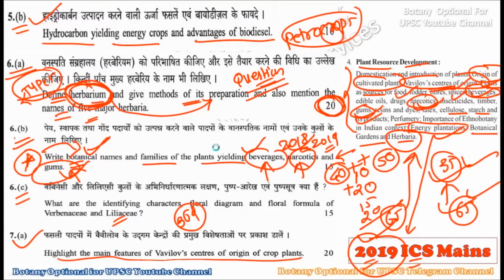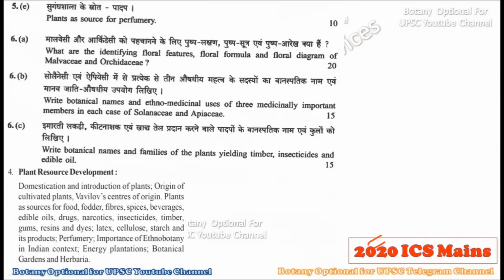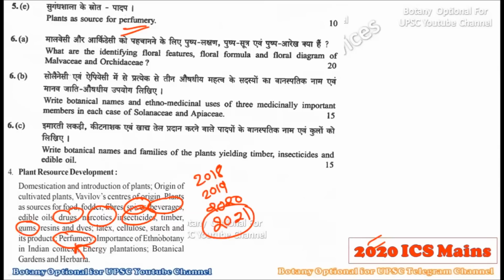Okay, now consider the 2020 IFS mains paper. Here they were asking you about perfumery, that is plants as sources of perfumery. They have asked you spices, beverages, drugs, narcotics, insecticides, gums in the last 2 years, that is 2018 and 2019, and in 2020 they preferred to go for perfumery. So for 2021, you can guess that they may go for latex, cellulose, starch, fodder, fibers, etc. So they were asking you plants as sources of perfumery for 10 marks, right? Then this question belongs to the third unit.